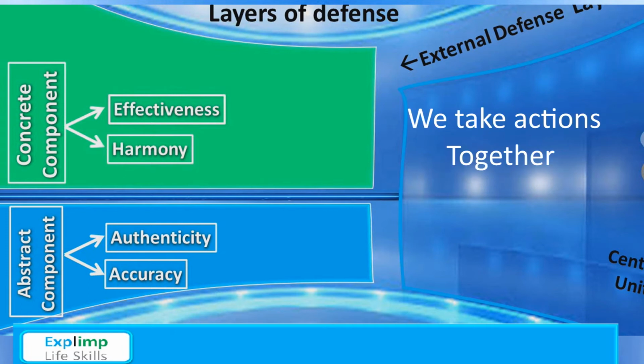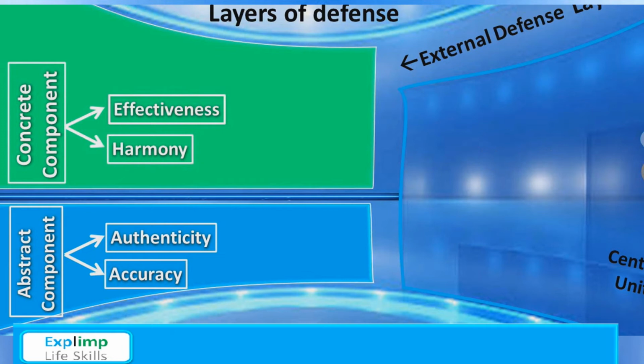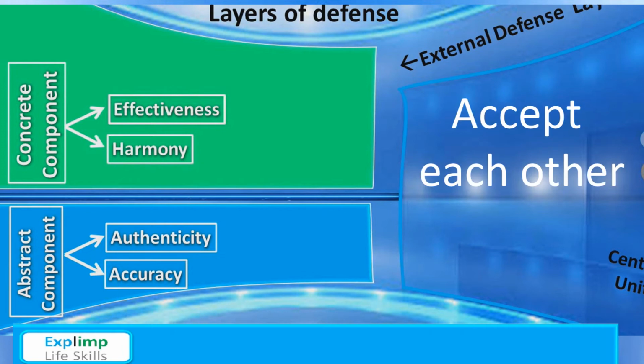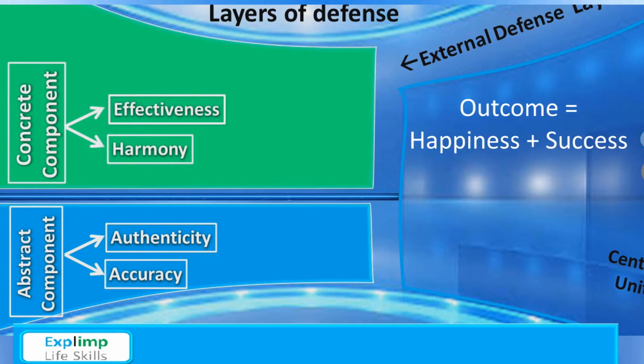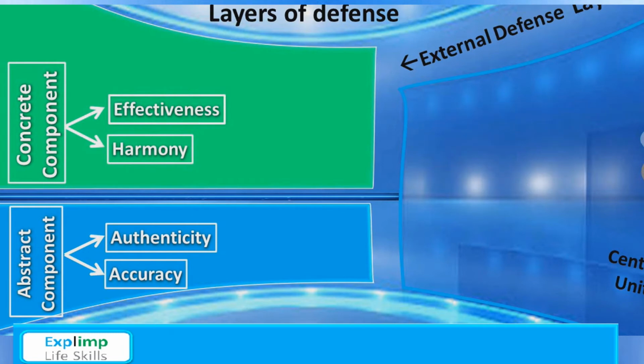And we take these actions together by accepting each other in peaceful way so that the outcome could bring happiness and success for all sort of people. This harmony element is also foundational. If we don't have tolerance and acceptance for each other, then our model won't work. Because again, humans should be put first. If not, our model won't work.